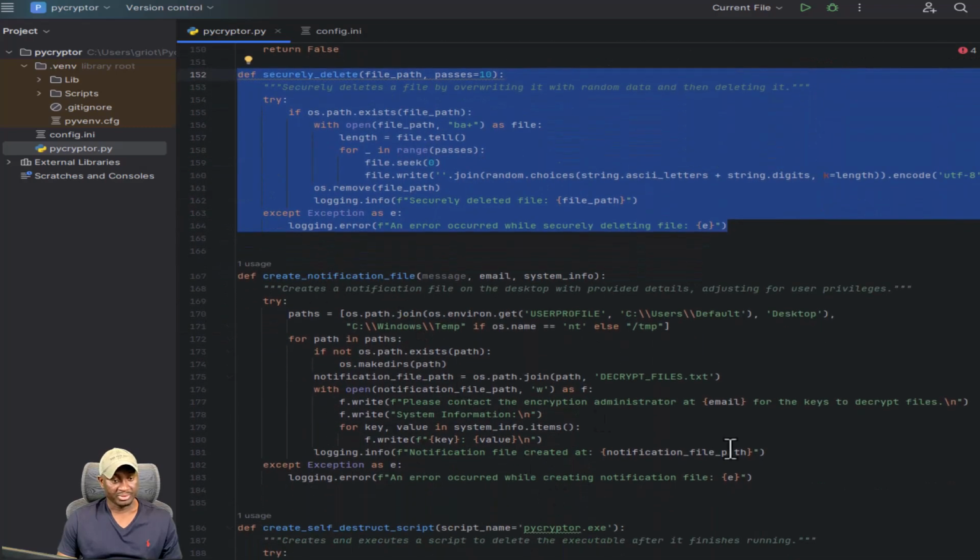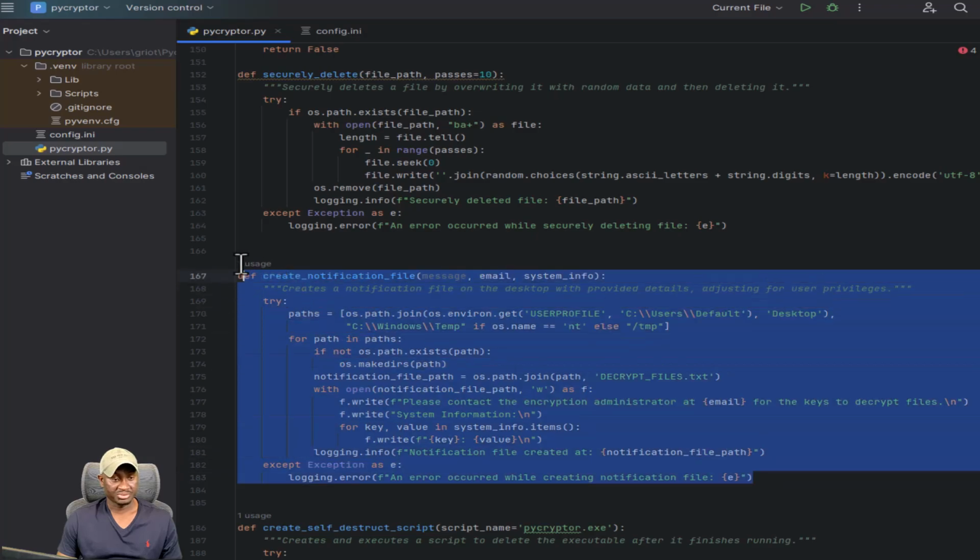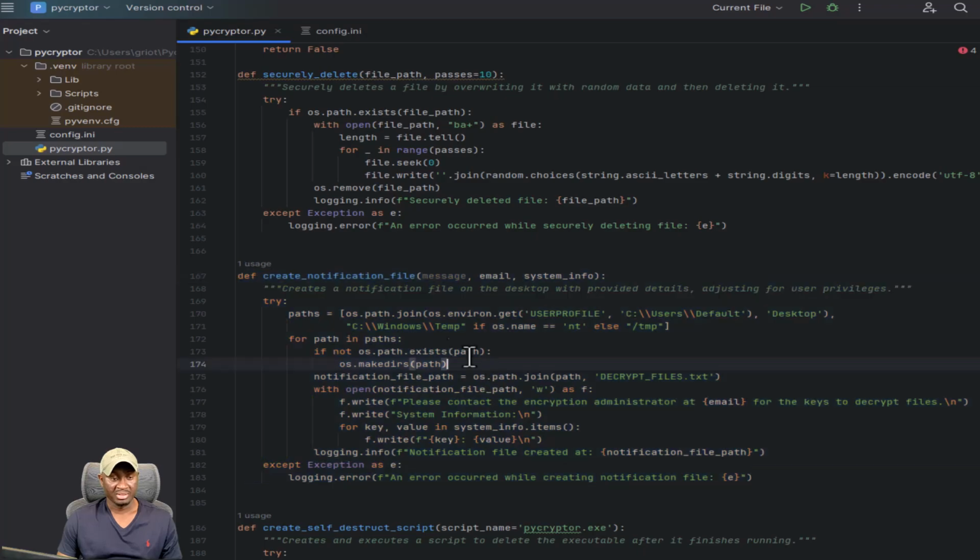And then we go to create notification file. This is where we actually create our notification file. This is what we drop on the user's desktop. What we're doing here is checking if they're an admin. We're dropping it in, we're picking up user profile basically and dropping it on their desktop, essentially. And just to be careful, for some reason, if we can't write to certain directories, we're just gonna create like our own kind of temp directory and place them in there.